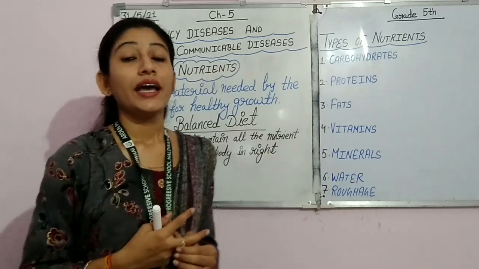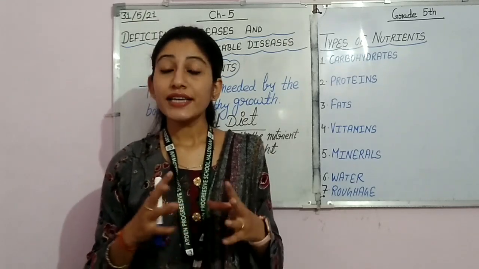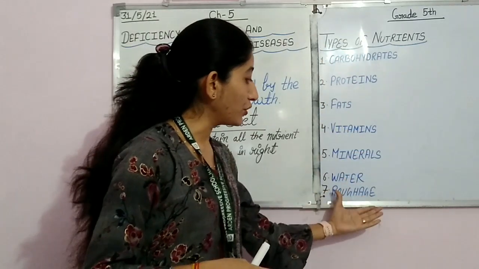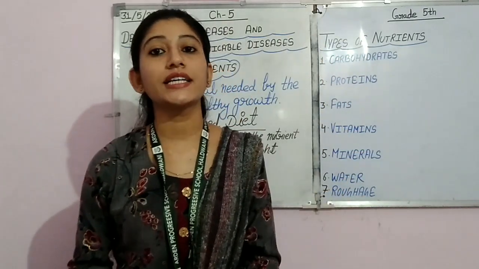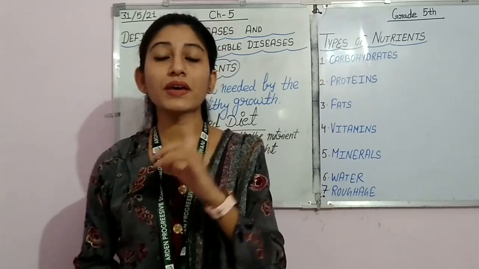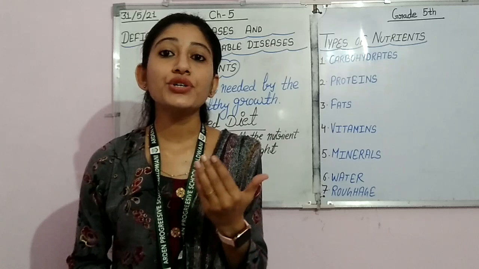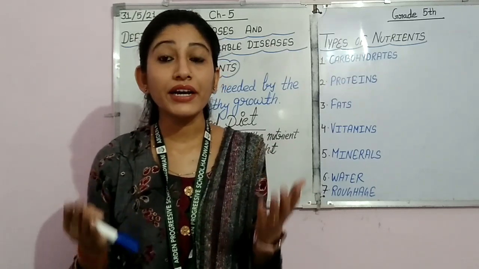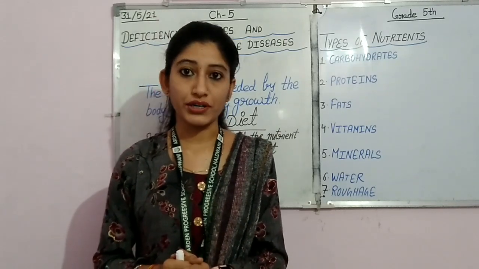Now student, as I told you that these are the types of nutrients that we must take in our diet. So, I hope that the question is coming in your mind that why do we need these nutrients? What is the requirement of these nutrients in our body?